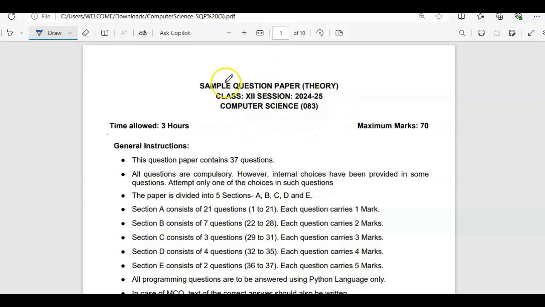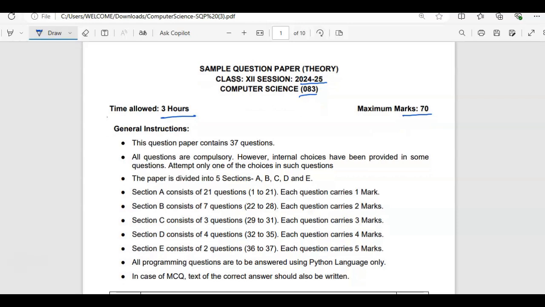Here you can see the sample question paper, theory, for 2024-25. The question paper is of 70 marks, the theory one, and the practical is of 30 marks. The code for your paper is 083, and they will allow you to work for 3 hours to solve this paper. And you know very well, in total 5 sections are there from A to E. This is a normal pattern, right?